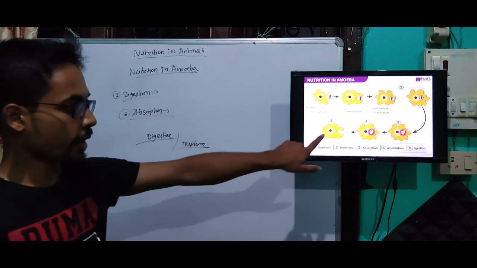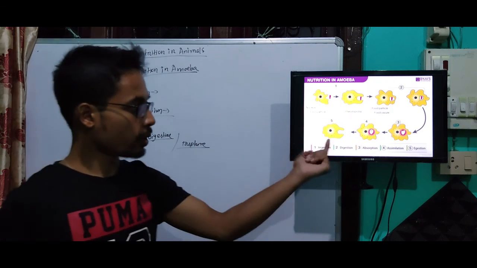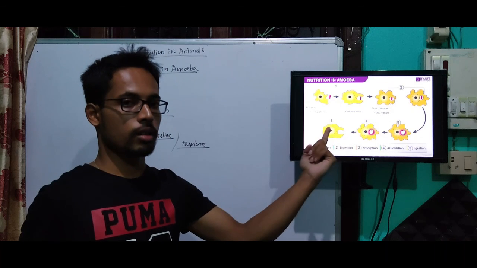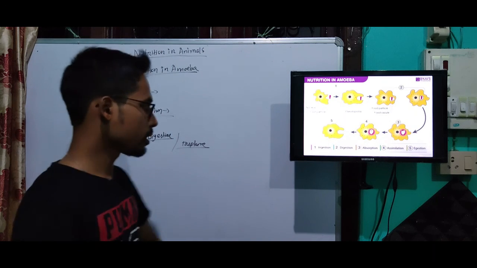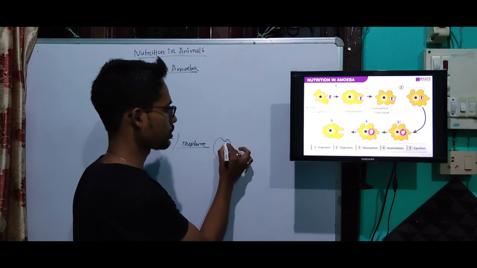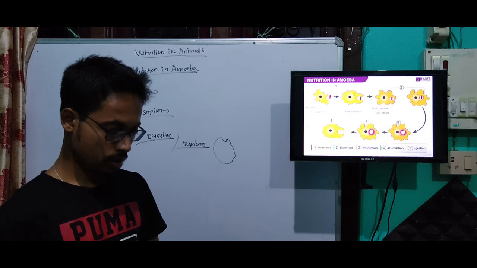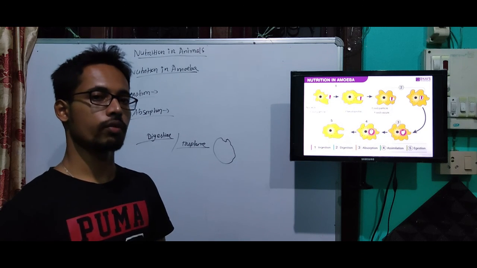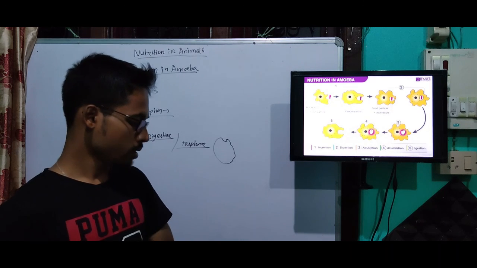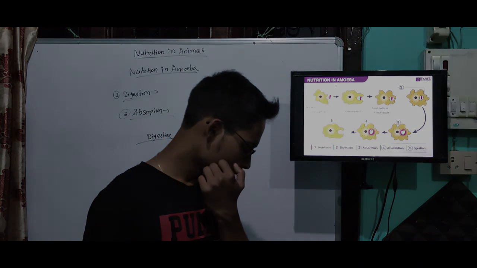It will rupture or break, and the undigested food will be thrown out of the amoeba, and that ruptured portion gradually will be covered up. Okay. So in this way, amoeba completes the process of nutrition. So next, we have nutrition in human being.